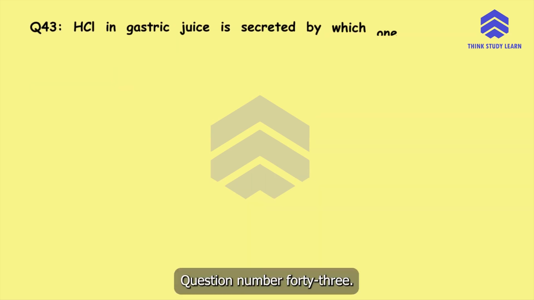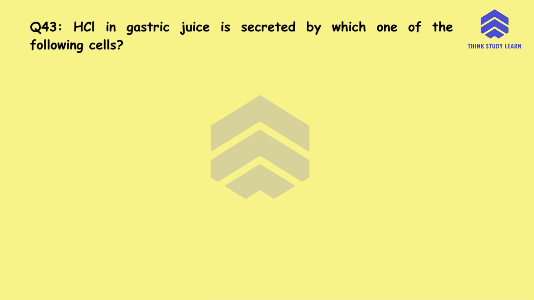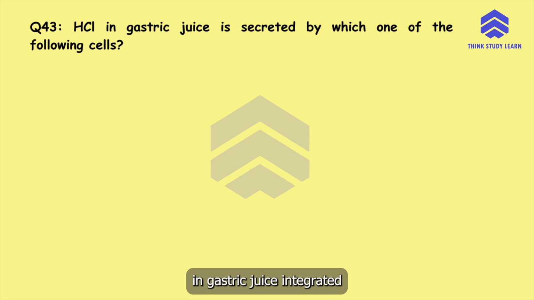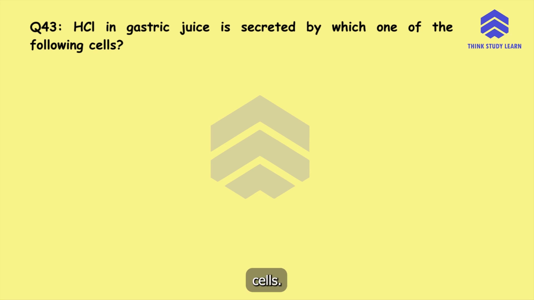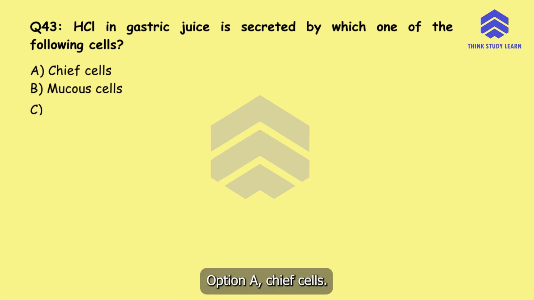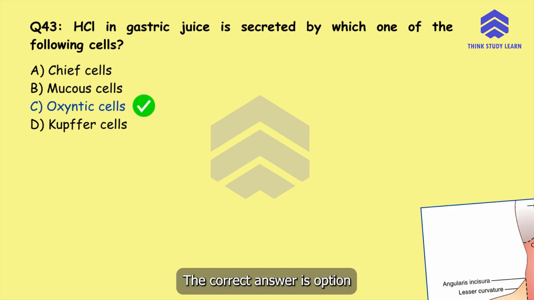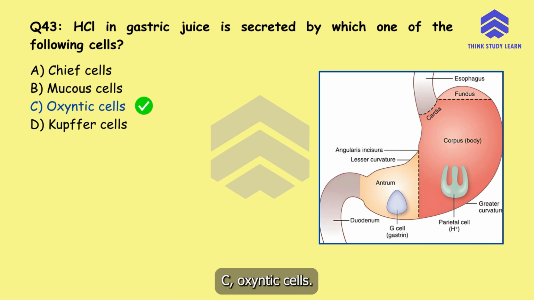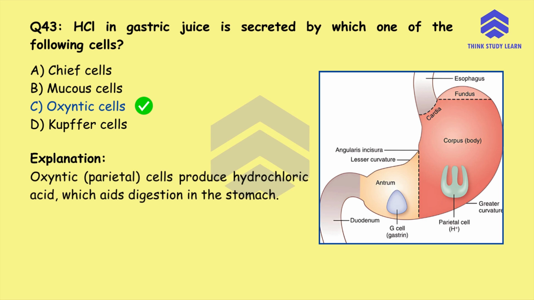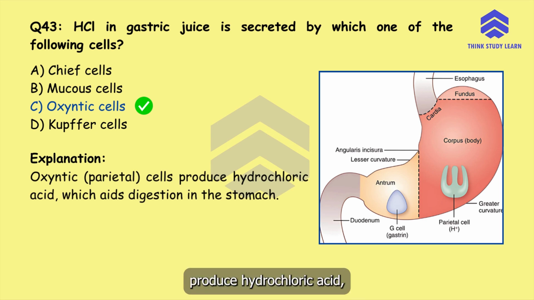Question number 43. Hydrochloric acid in gastric juice is secreted by which one of the following cells? Option A, chief cells, option B, mucus cells, option C, oxyntic cells, or option D, Kupffer cells. The correct answer is option C, oxyntic cells. Oxyntic cells, that are the parietal cells, produce hydrochloric acid, HCl, which aids digestion in the stomach.